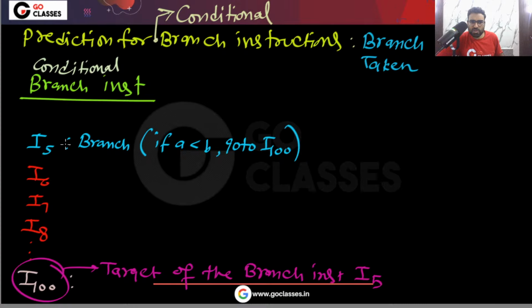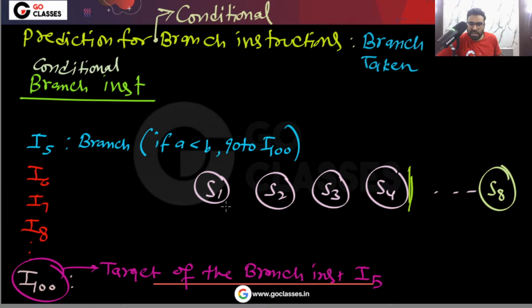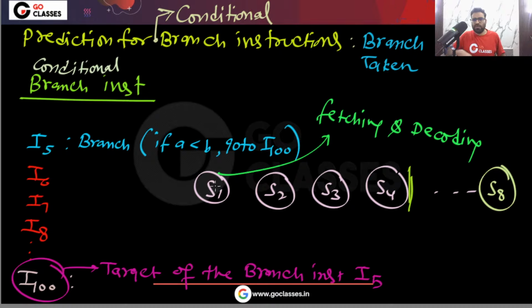Now let's assume that you are fetching this instruction I5 in your pipeline. You have stage S1, stage S2, stage S3, stage S4, and more stages. When I5 is in stage S1, we are fetching and decoding, and we find out that our instruction is a conditional branch instruction.